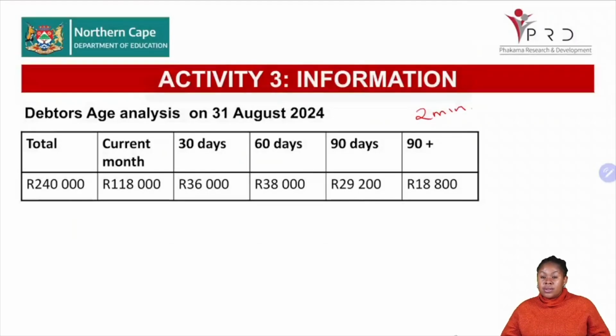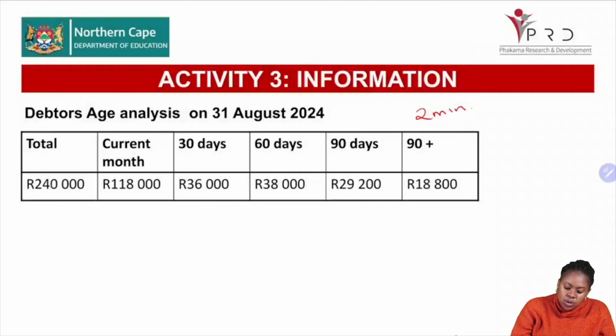Welcome back, grade 12s. I know the 2 minutes was just 2 minutes, but the point is you need to use your time more effectively. You need to make sure you're not wasting time when you're doing these small calculations, okay? Now, this is what's happening. We've got our age analysis table, which indicates how much money we are expecting to receive within a specific period based on previous figures.